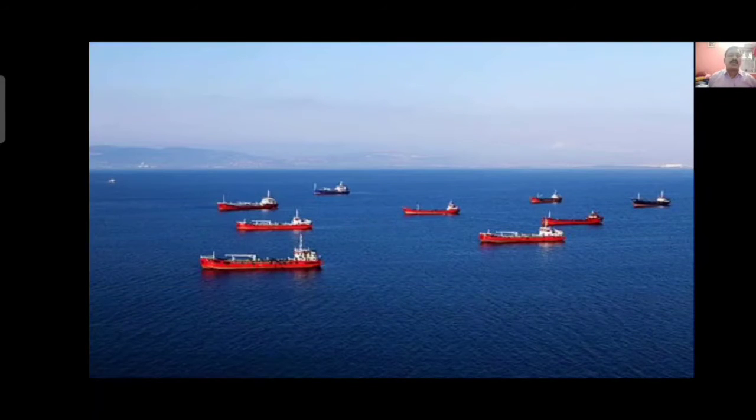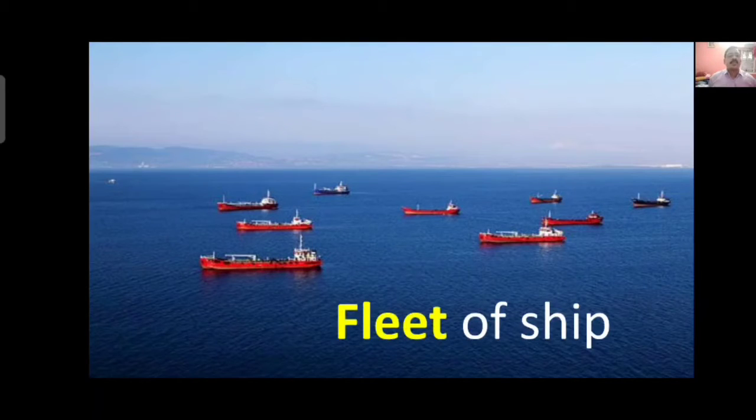So here you can see in a sea so many ships sailing together. This is called fleet of ships. Many ships in a group, when they are sailing in a particular sea, they are said to be a fleet of ships.